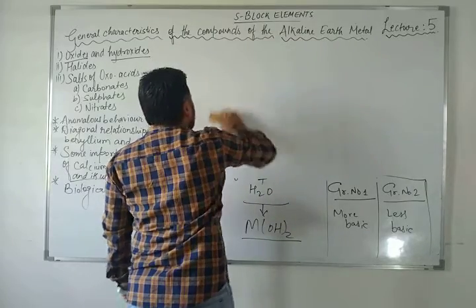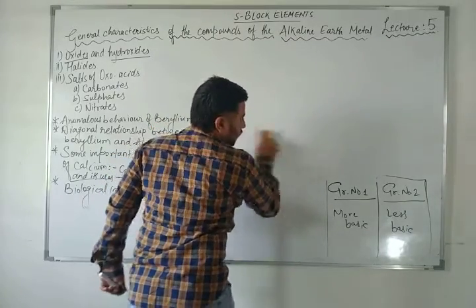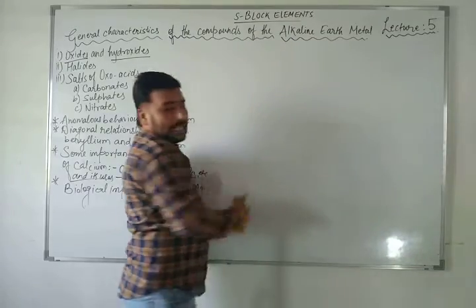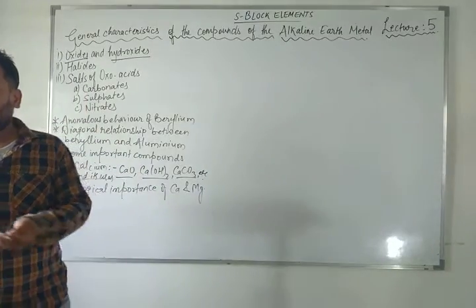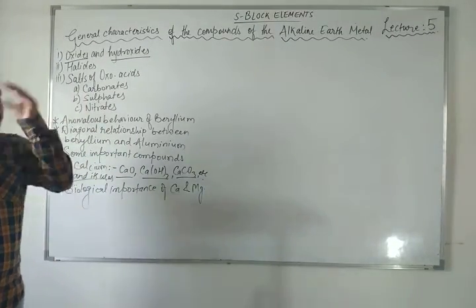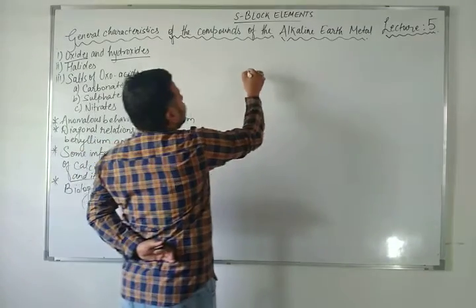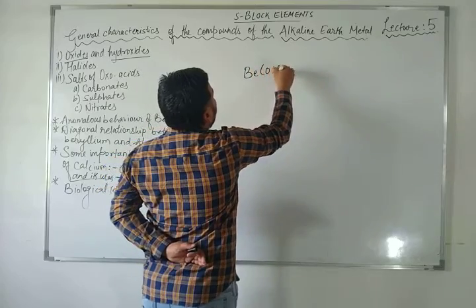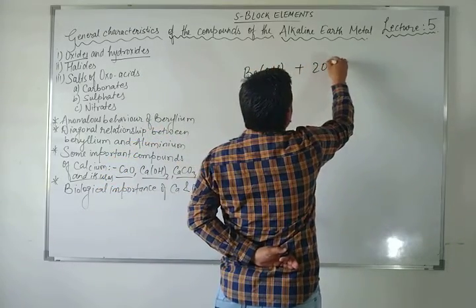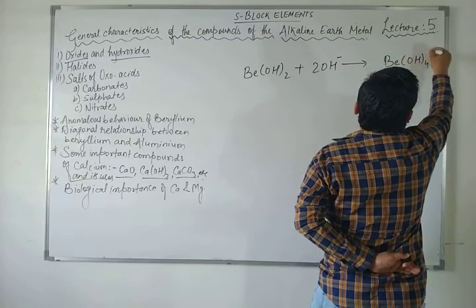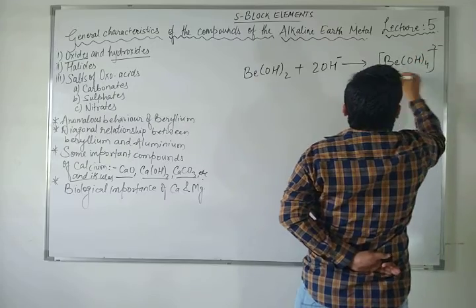You must see the reaction of beryllium hydroxide, and since it reacts with acid and base both, beryllium hydroxide plus 2OH gives this, which is called the beryllate ion.